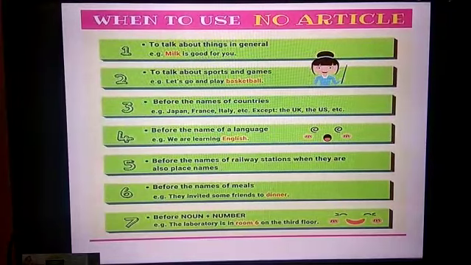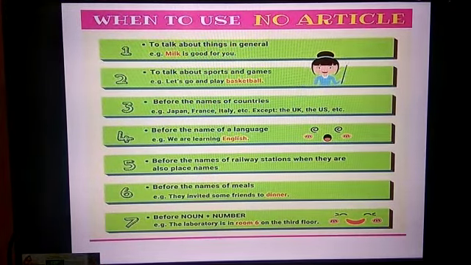And before the names of railway stations, when they are also place names, do not use the. Before the names of meals, and before a noun and number: the laboratory is in room number 6 on the third floor. So these are the rules when you are not supposed to use articles. I think you all understood, children.